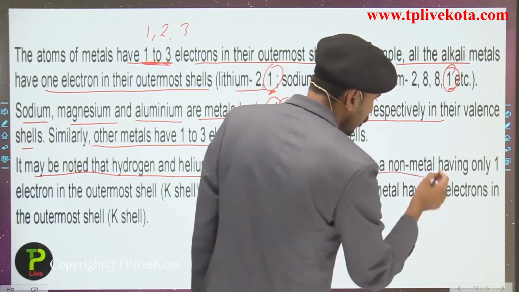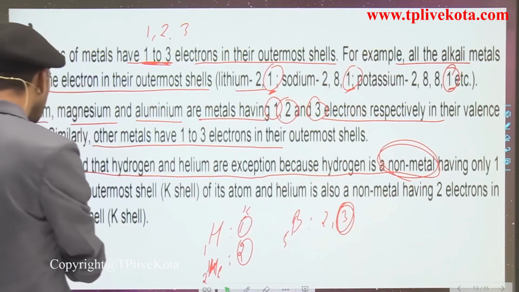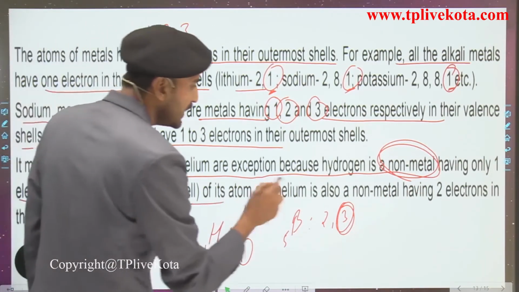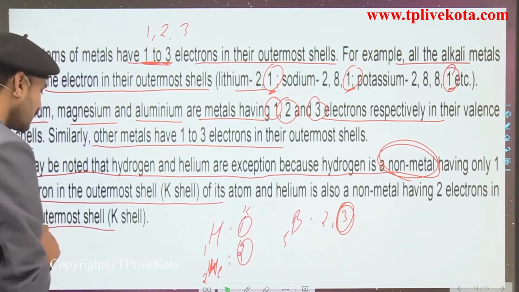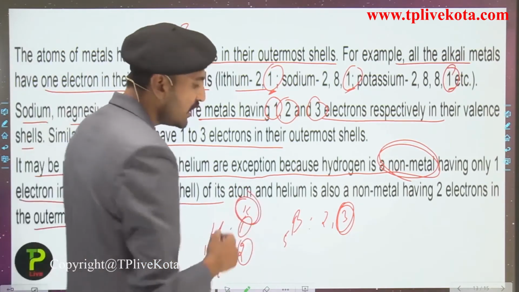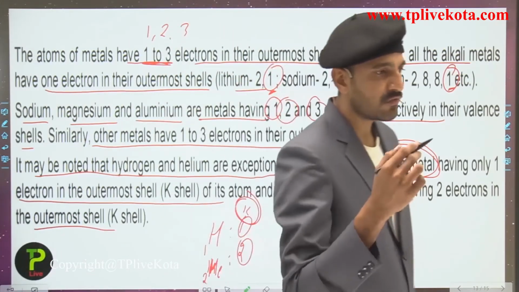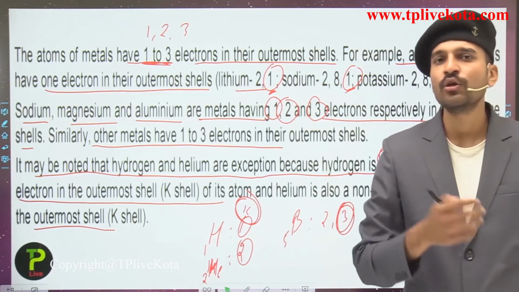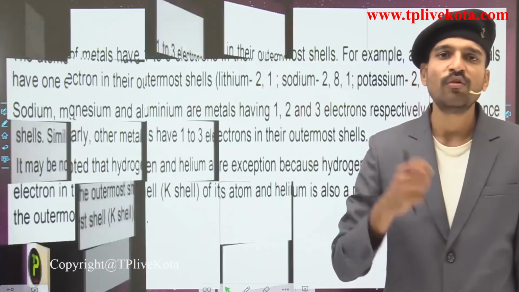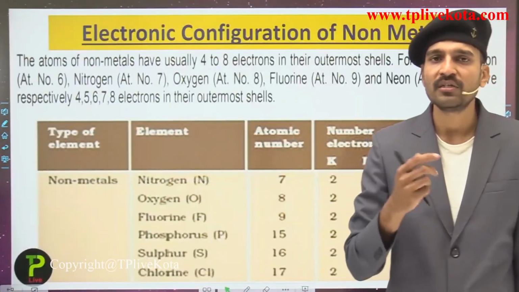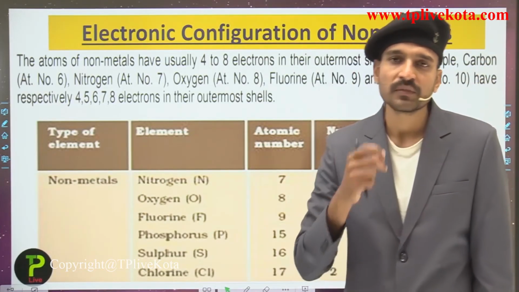because hydrogen is a non-metal having only 1 electron in the outermost shell, and helium is also a non-metal having 2 electrons in the outermost shell, that is the K shell. So students, this was all about the metals, that is the electronic configuration of metals. Now moving into the next slide, which is about the electronic configuration of the non-metals.